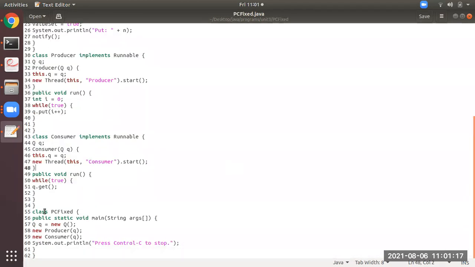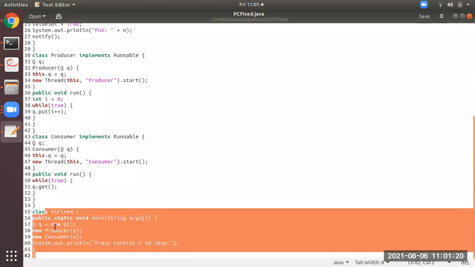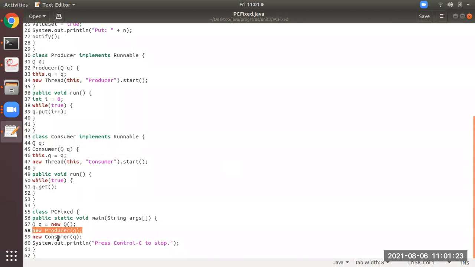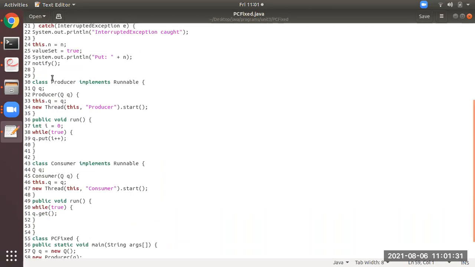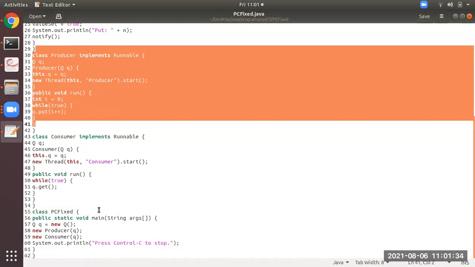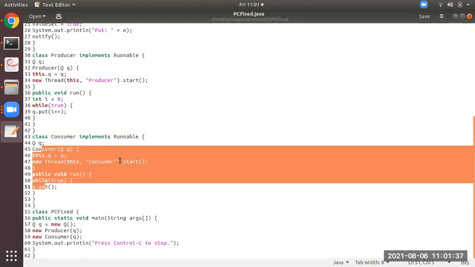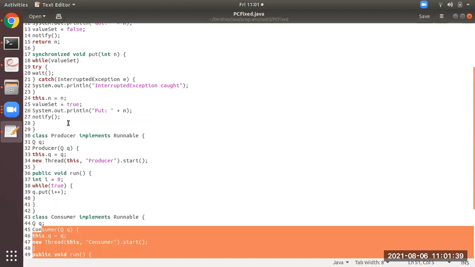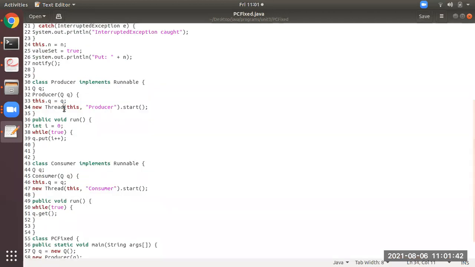You see here, this one is the same as the previous one. Object queue and consumer constructor, producer consumer constructor instantiated, similar to the previous program. The producer queue and consumer queue will come in this part, and both of them are creating threads. As you can see, the producer thread is created here, the consumer thread is created here. Both of them will move into the run method. Same thing over here also, and you can see put i plus plus, and get, that is q dot put, q dot get.